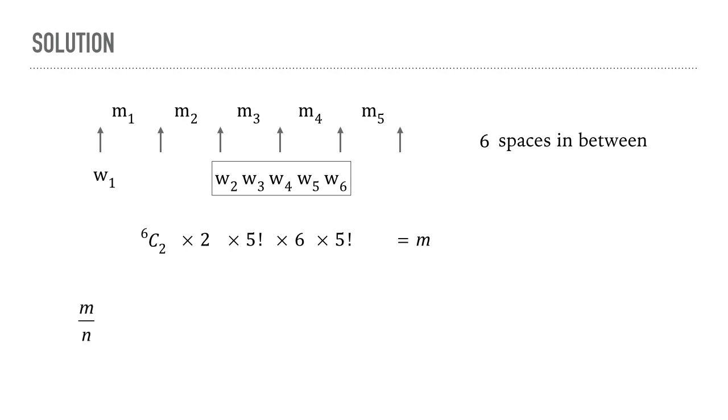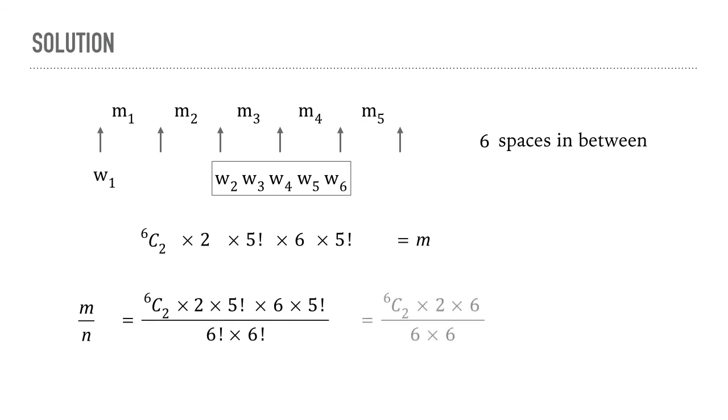Therefore, the ratio m by n can now be found. We just divide the two numbers that we got. Now this simplifies to this expression, which can be further simplified as 15 times 2 divided by 6, which is just 5, and therefore the correct answer is option A.